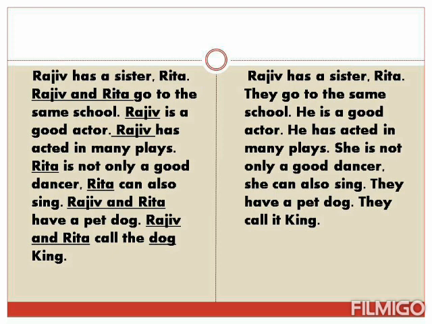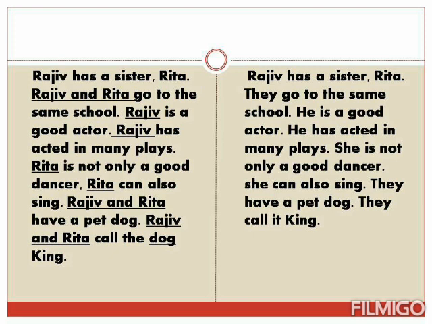Rita is not only a good dancer, Rita can also sing. Rajiv and Rita have a pet dog. Rajiv and Rita call the dog King. You must have noticed that the use of the nouns Rajiv, Rita and dog over and over again has made the sentences clumsy.